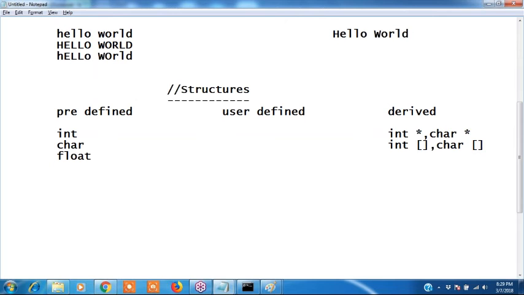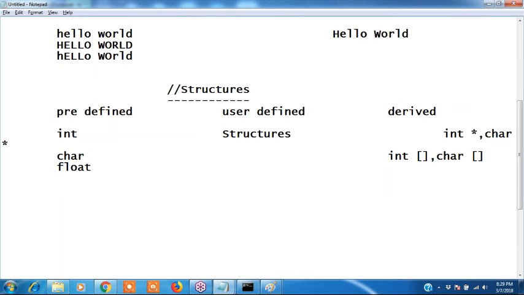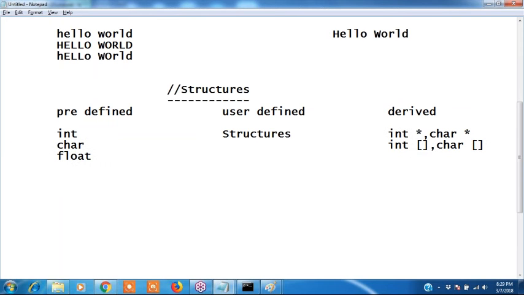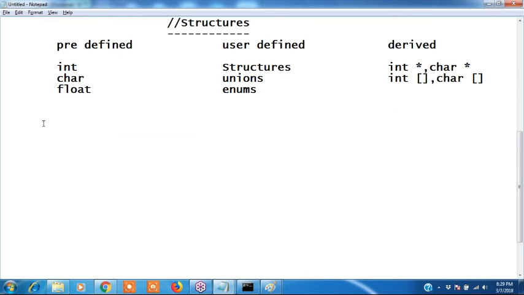Now we are going to discuss a new topic, that is user defined data types. What are the user defined data types? User defined data types are structures, unions, and enums. Okay, what are these user defined data types? Now we'll discuss. Okay, what is structure? Structure definition, right?